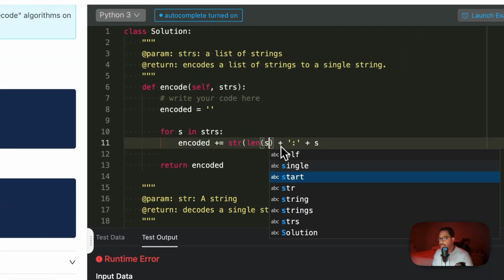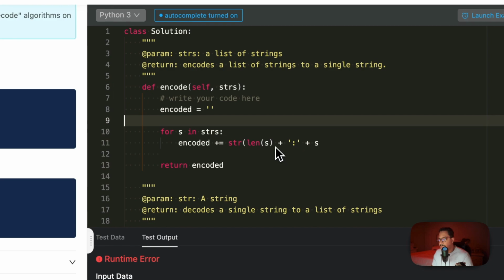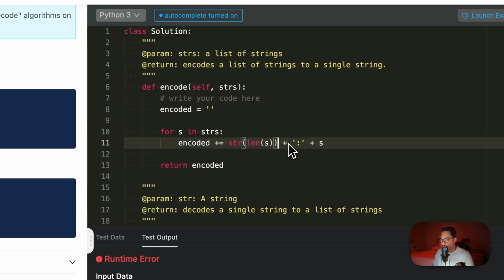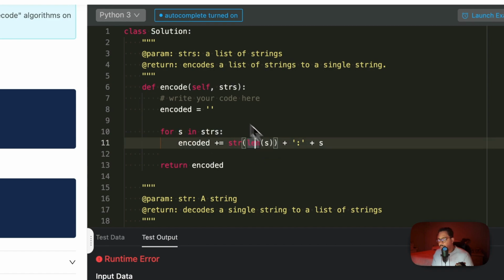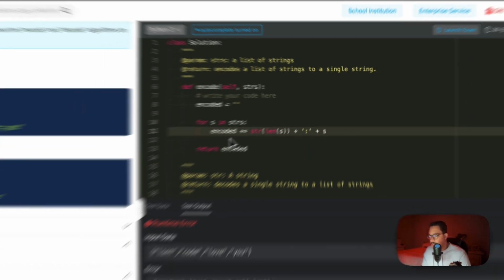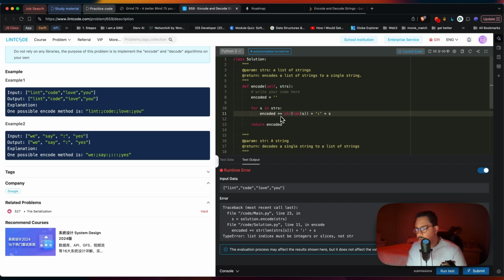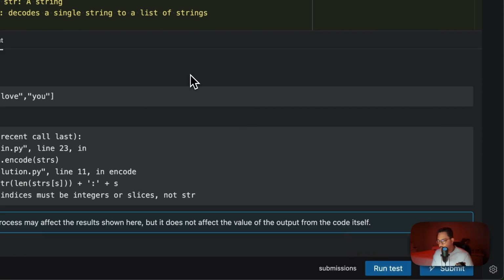I just need the length of that particular string I'm iterating on, and also I gotta close this parenthesis here. I don't need the length of the whole word, because I'm already iterating over it, right? So I think that should be it. So I'm saying encoded plus equal the length plus this plus the string itself. That should work there.